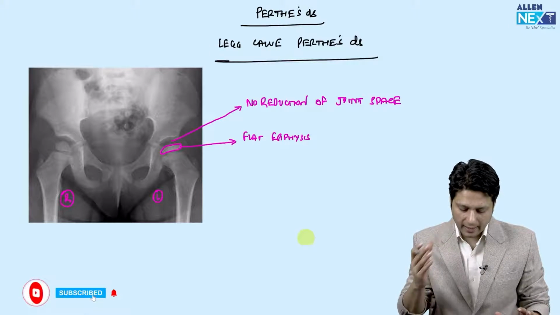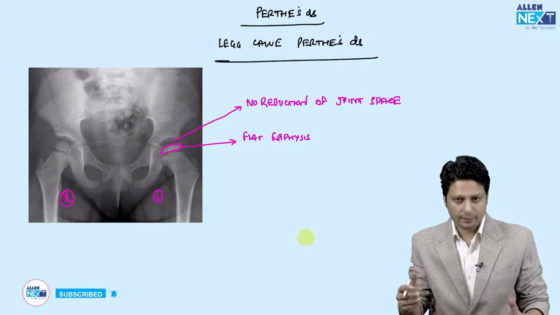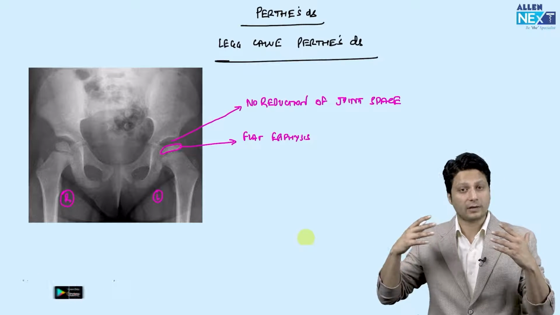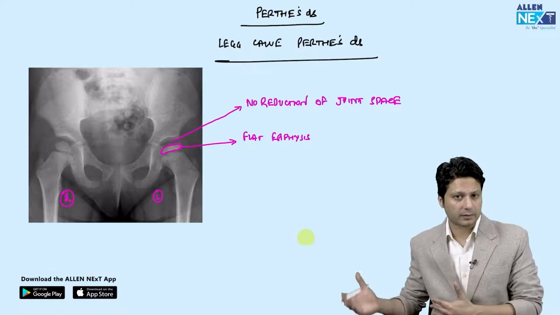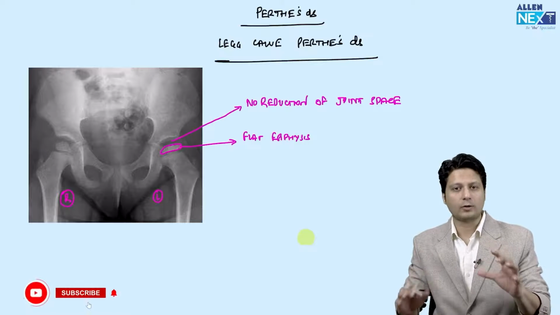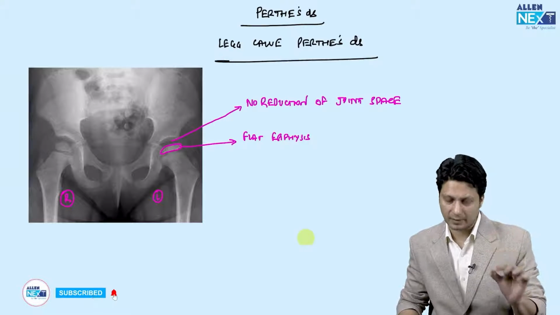So that is one way of identifying. There are other points also, like there will be metaphyseal widening, there will be metaphyseal calcification, there could be lateral subluxation, there could be proximal migration, right? But this is how you are going to identify the condition, that is Legg-Calve-Perthes disease.